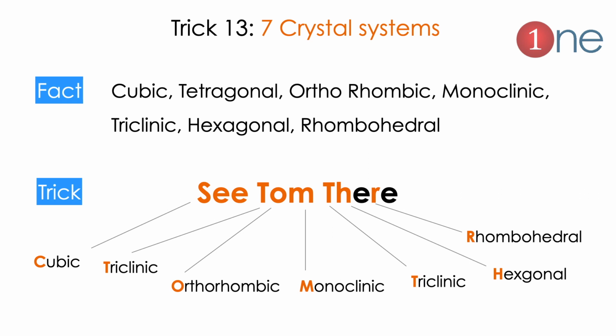C stands for cubic, and in TERM, the first letter T is tetragonal, then E is orthorhombic, then M is monoclinic, then there T will be triclinic, H will be hexagonal, R will be rhombohedral. This word formation is easy, and from that you can derive the 7 crystal systems. It is so easy.